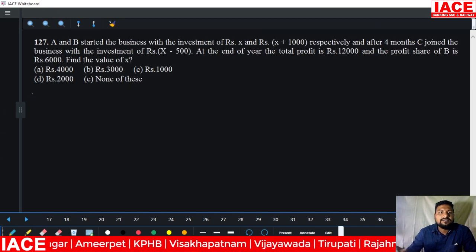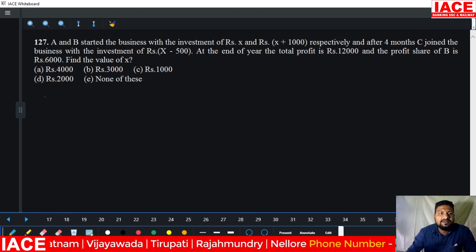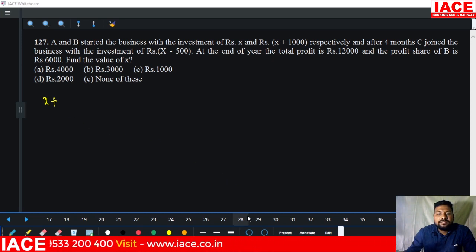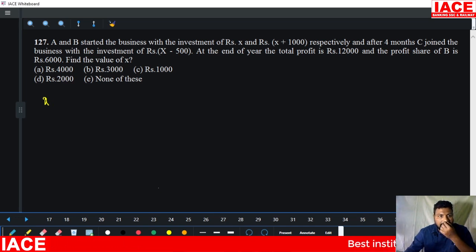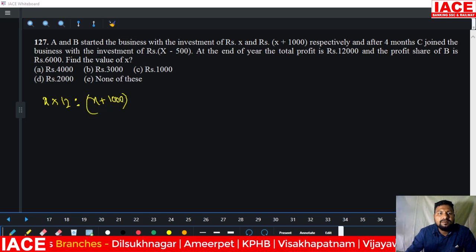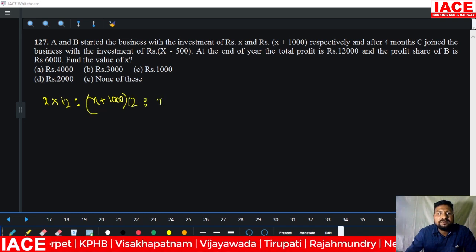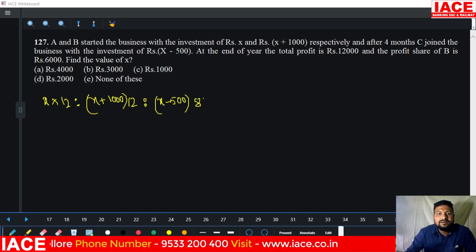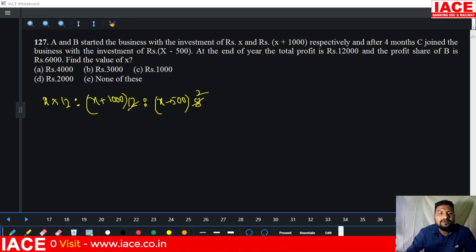Next, it is a partnership based question. A and B started a business with investment: A started with x rupees for 12 months, and B started with x plus 1000 for 12 months, and C started a business with x minus 500 but not at the same time. After 4 months, means his experience is 8 months. 4 2s are, 4 3s are, and here 4 3s are.